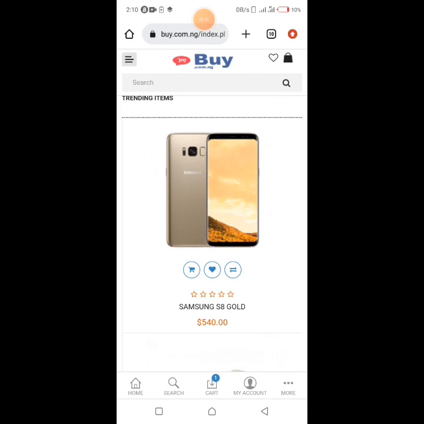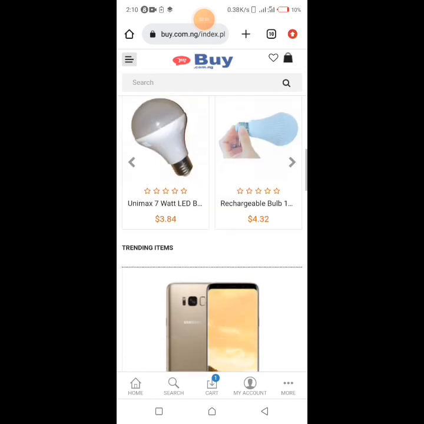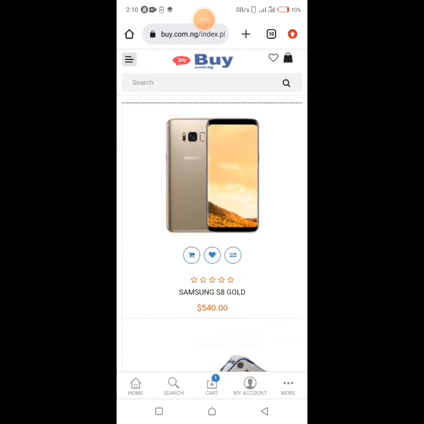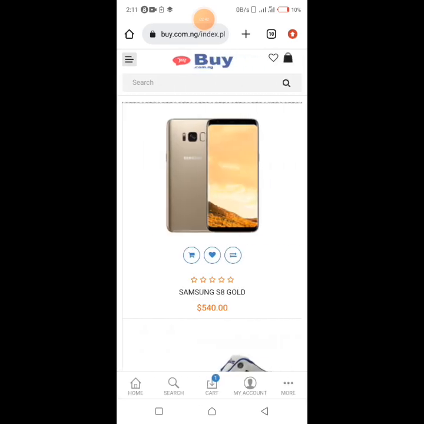When you place an order for this phone, you can put a picture of your phone or shoe or clothes, anything. If you place an order using the dollar, make sure you change it from naira to dollar at first, then you place the order for this. Then let's just say we are using this guy as an example, and $540 gets deposited to your account at the rate of 416.66 naira, which is the dollar rate.